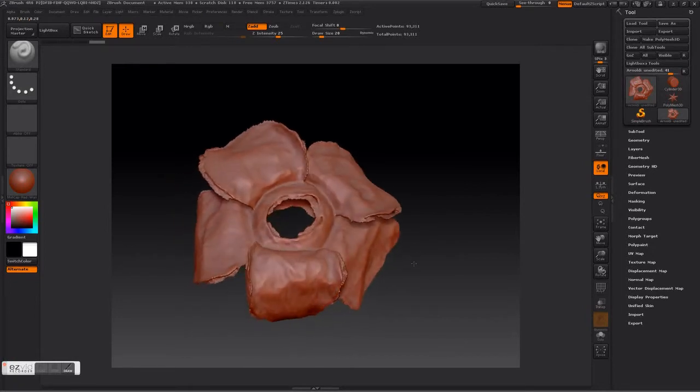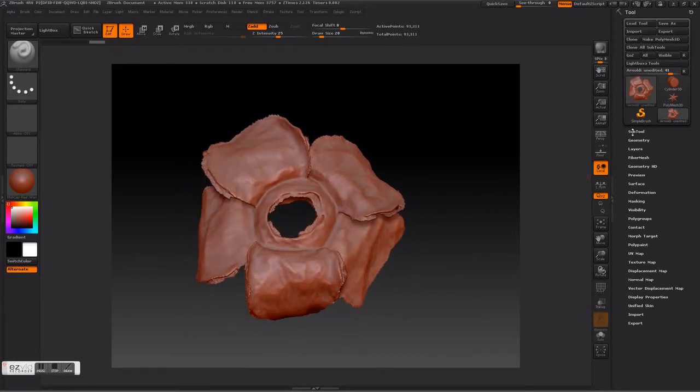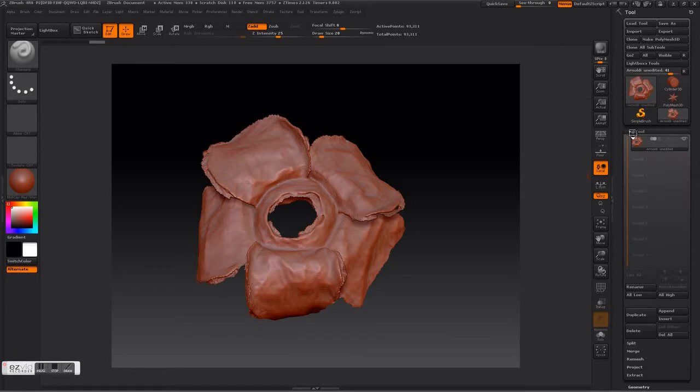So first what you're going to do is go up to Subtool. You're going to create a duplicate. Select the duplicate and rename it to whatever you'd like. We're going to call ours Clean.